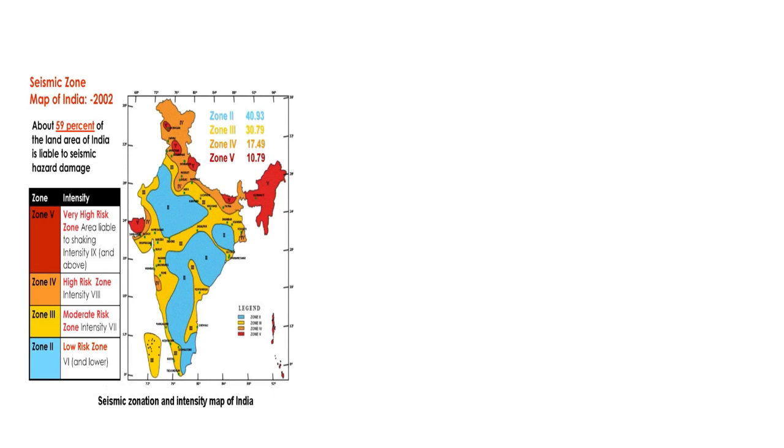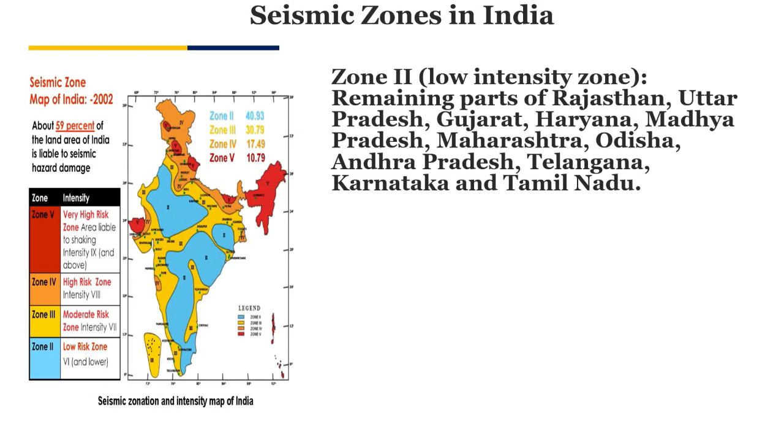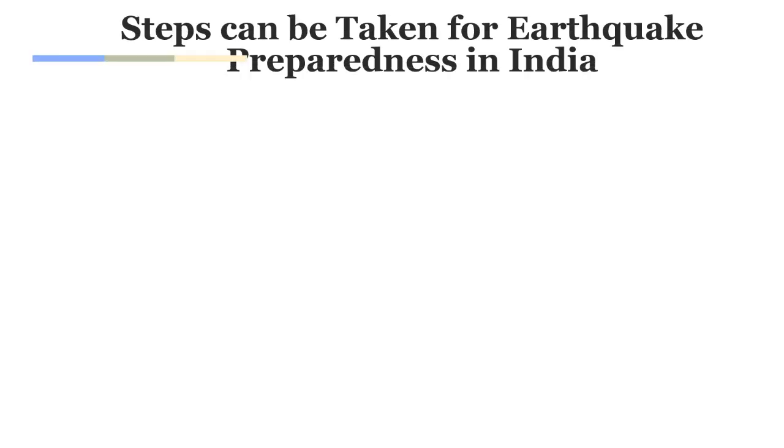Zone 2 is a low intensity zone. These areas are not much affected, and the remaining part of Rajasthan comes under this zone, along with Uttar Pradesh, Gujarat, Haryana, Madhya Pradesh, Maharashtra, Odisha, Andhra Pradesh, Telangana, Karnataka and Tamil Nadu. Parts of Karnataka and Tamil Nadu come under zone 3 and zone 2. So these are the main seismic zones in India. First of all, we must understand the zones and how intense an earthquake can be. Then we can take steps for earthquake preparedness.